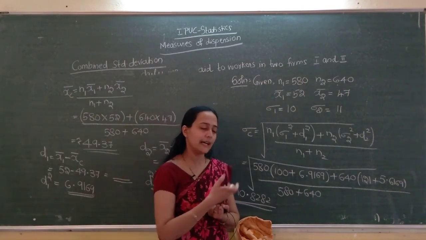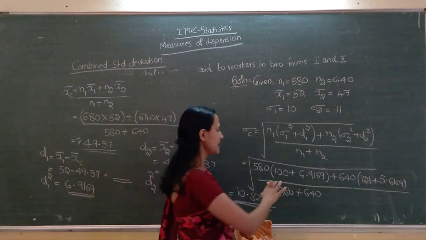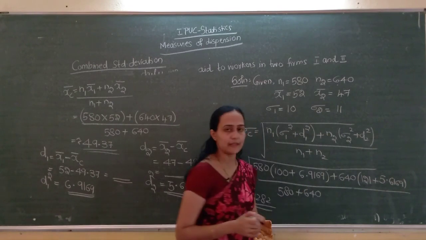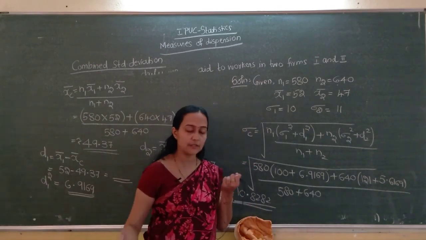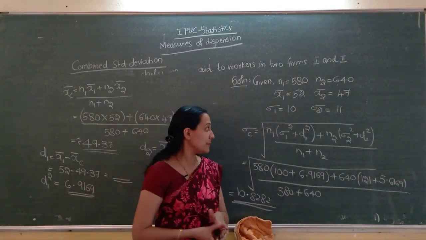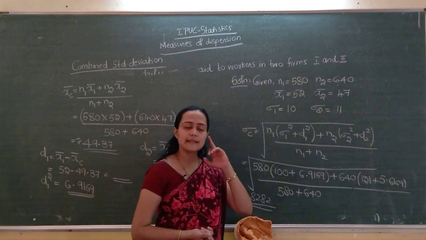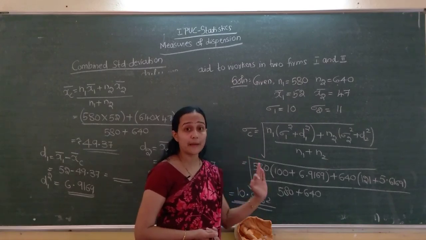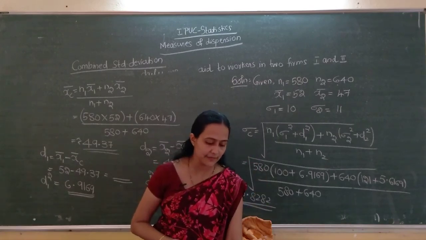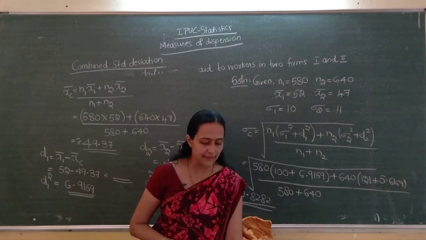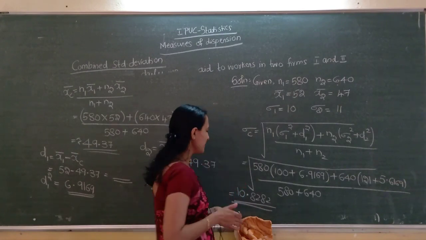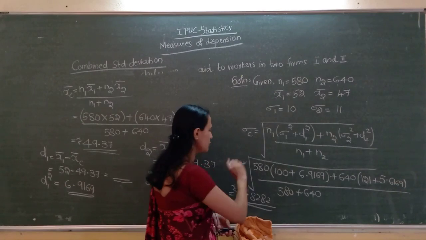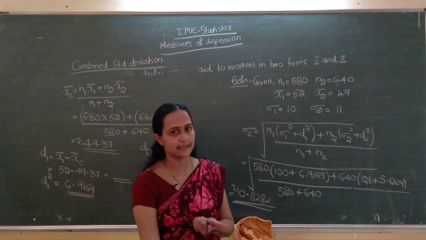So you can do this one and all. I didn't do, I did directly only because you can do the same in the calculator. Using calculator you can do. So hope this much clear. So just remember, for computing combined standard deviation, here we can't say about daily wages, so we can write it as rupees. So rupees that much combined standard deviation.